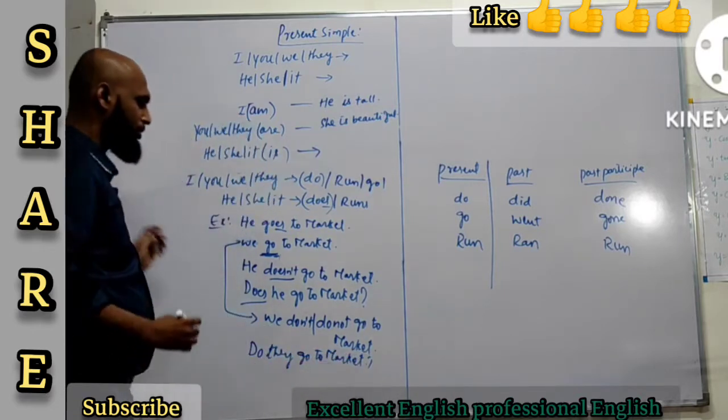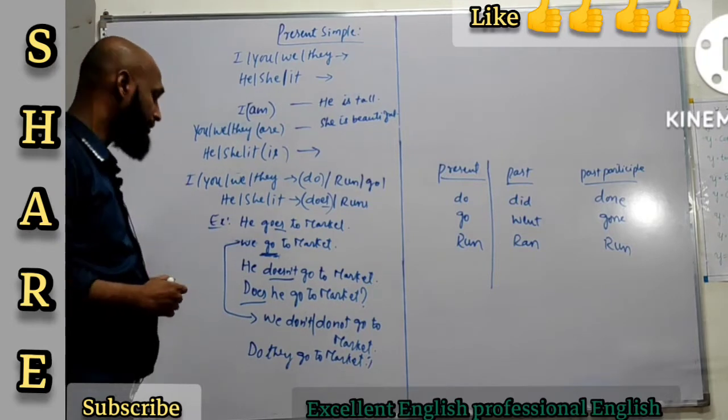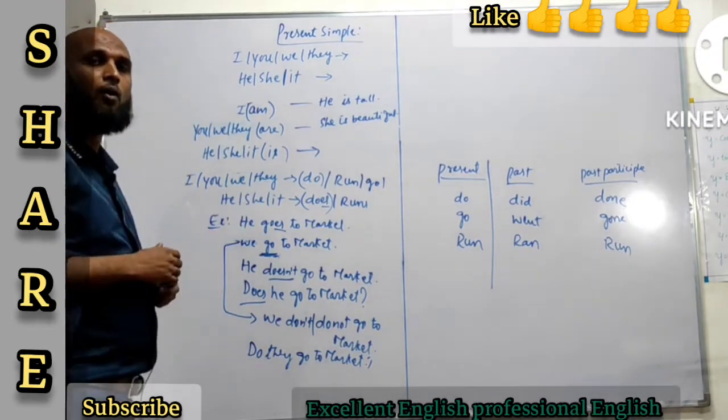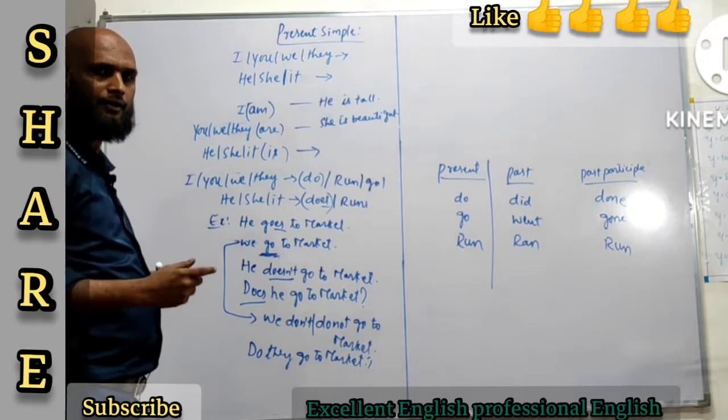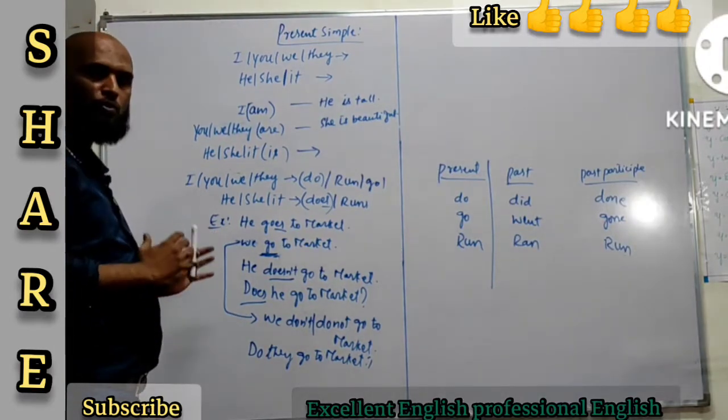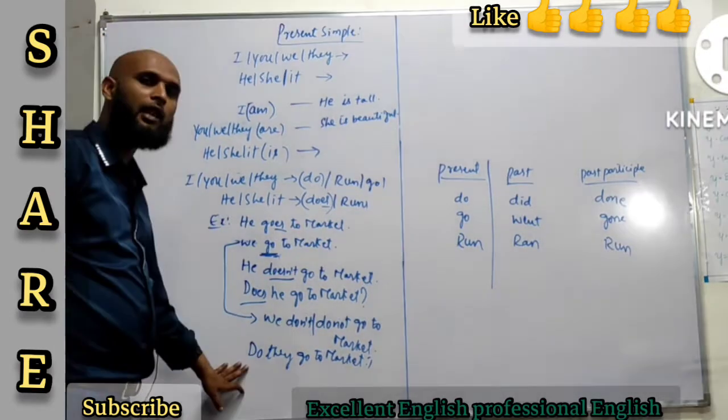Alright? That's where you have to use this. Do they go to market? When do they go to market? Why do they go to market? So like that, you are going to form questions using these helping verbs.